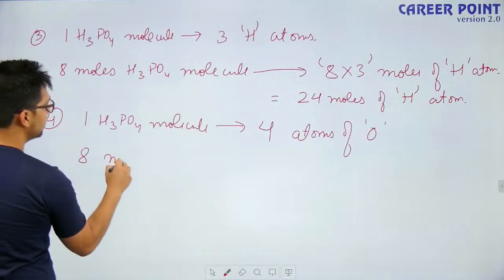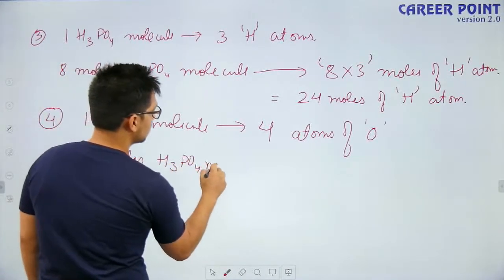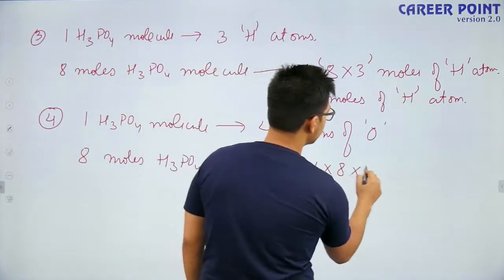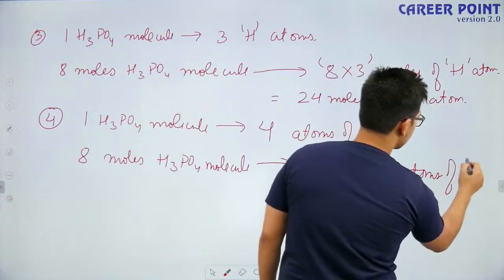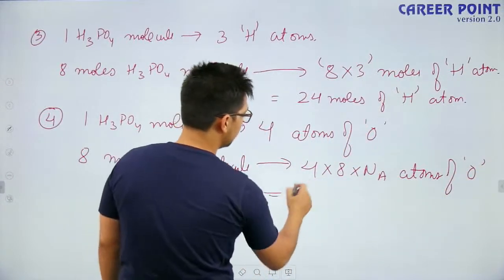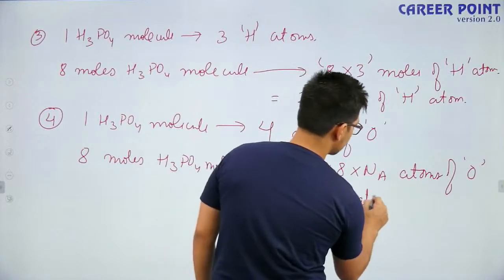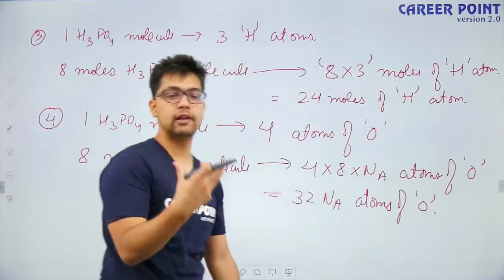I had 8 moles of H3PO4. So how many oxygen atoms will they contain? They will contain 4 into 8 times Na atoms of oxygen. What is this value? It will be 32 Na atoms of oxygen.